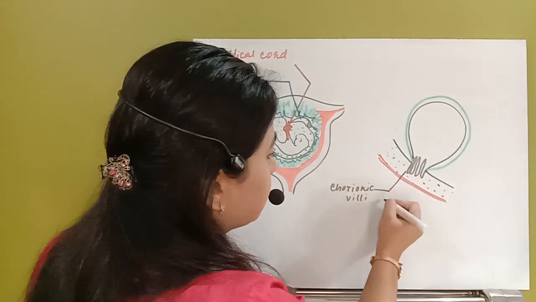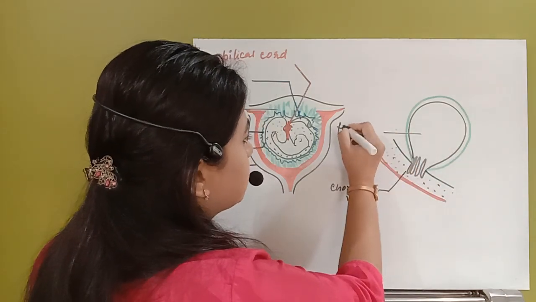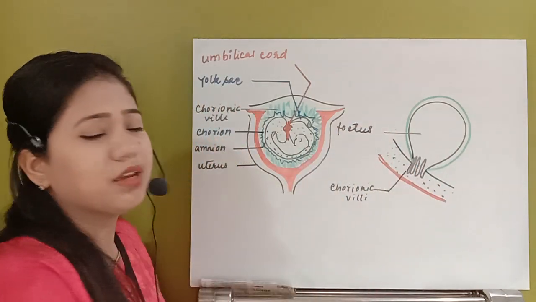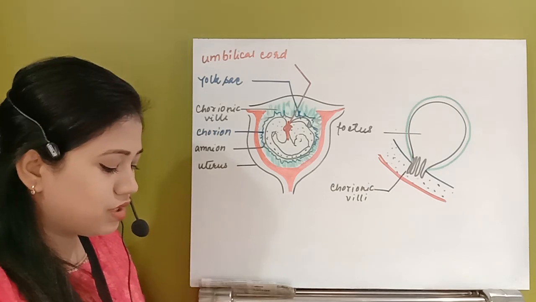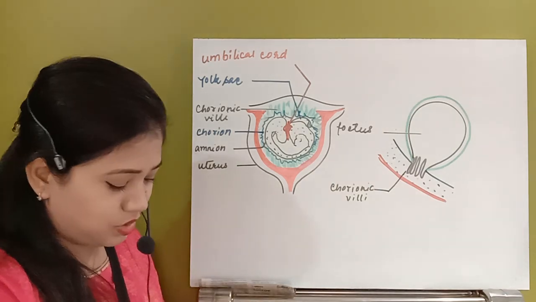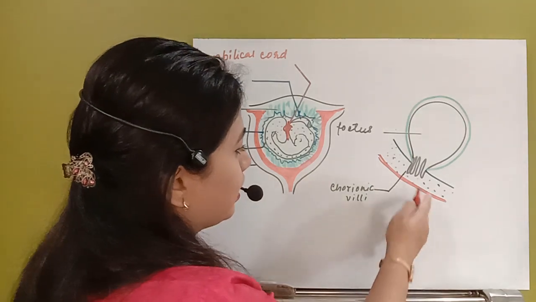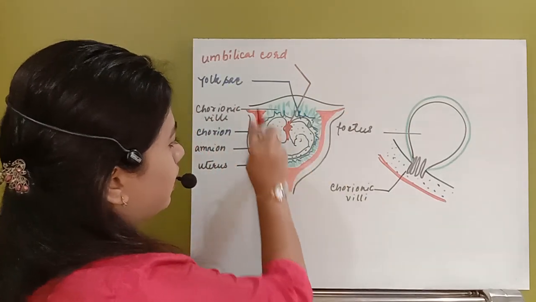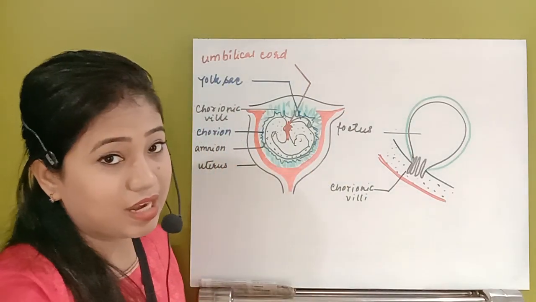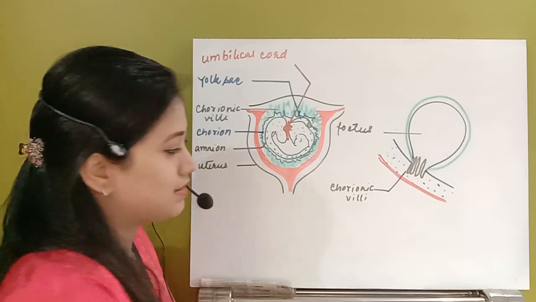So what happened, these are the chorionic villi and this is the fetus. Now just see what is that placenta. So this placenta has three regions. First of all, just see this red lining here. This is also the red lining, and here also this is the red lining. This is also part of the placenta.